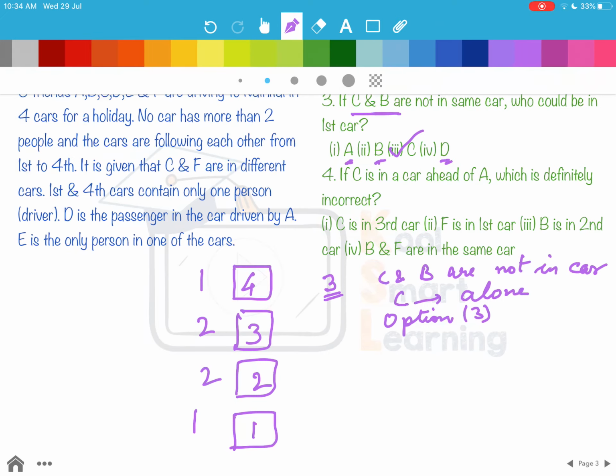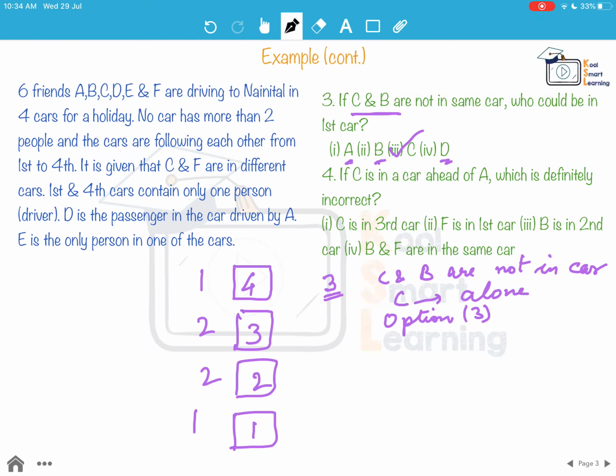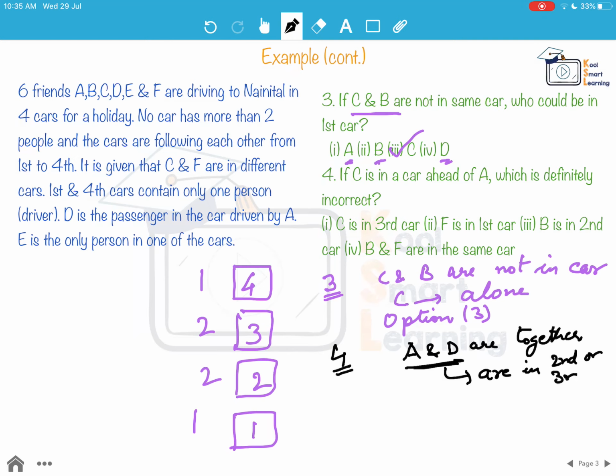Now let's move on to the fourth question. If C is in a car ahead of A, which is definitely incorrect? First of all, A and D are together, which gives us that these two are in the second or third car.